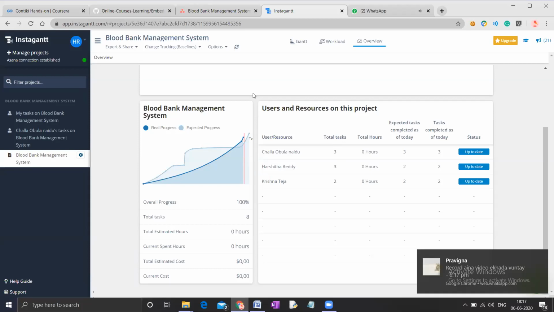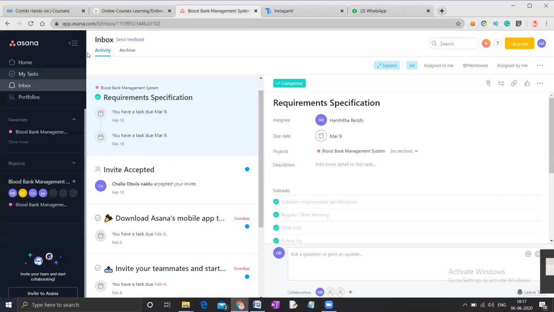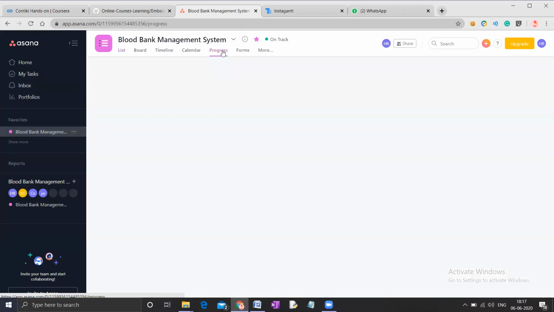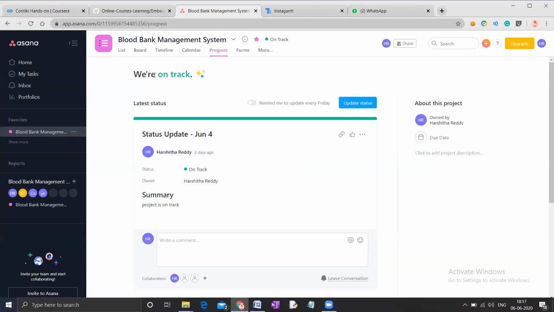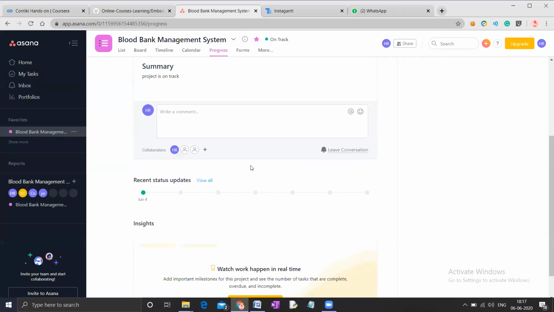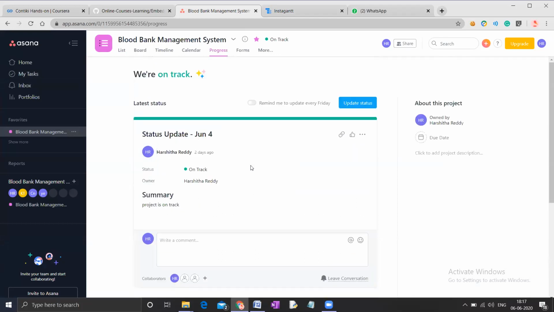And then again, coming to the Asana tool, you can see the progress of each of your tasks. The progress of our project is we are on track, and you can add comments to this. So basically, this Asana tool is so useful for the creation of project planning. So our blood bank management system is on track, and with the Instagram we can track our progress.